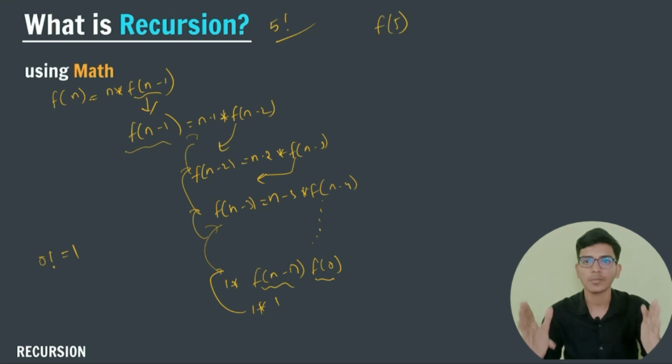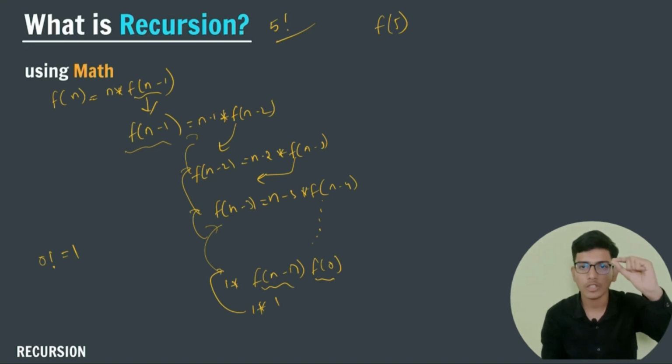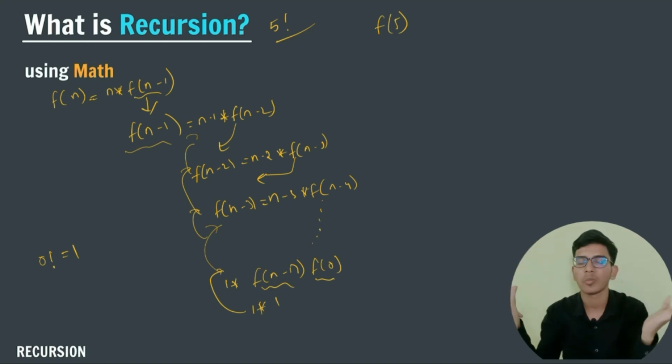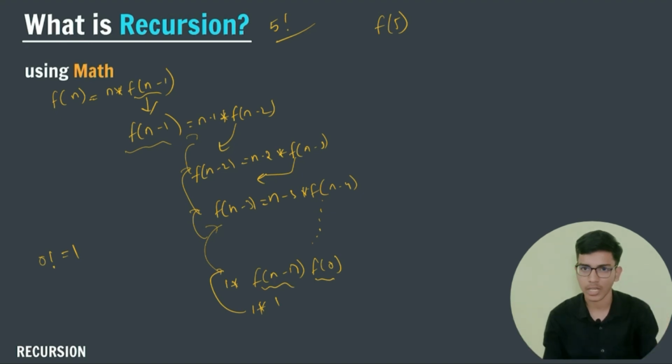So the main concept of recursion is, if you don't know the answer of a huge problem, then break it into small pieces and try to find the solution for that particular small piece. If you're able to find the small problem's solution, then just combine all those small tiny pieces, and by combining you will get the final answer of your huge problem. Now let us consider that I want to calculate 5 factorial, and this is a huge problem for me, because I don't know how to calculate 5 factorial.